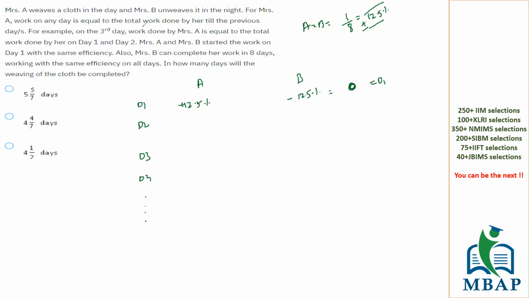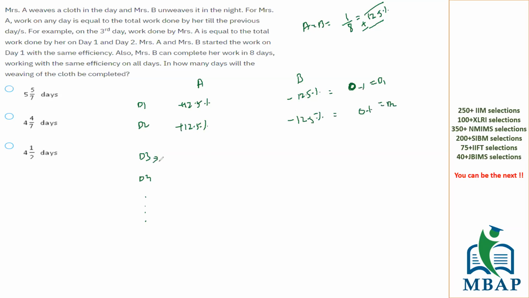It has been said the amount of work done on any given day is the sum of total work done till the previous day. On day 2, the previous day was day 1. So even on day 2, only 12.5 percentage of the work will be done by A and B is constant, which is minus 12.5. So even on day 2, I repeat, even on day 2, total amount of work done will be 0 percentage.